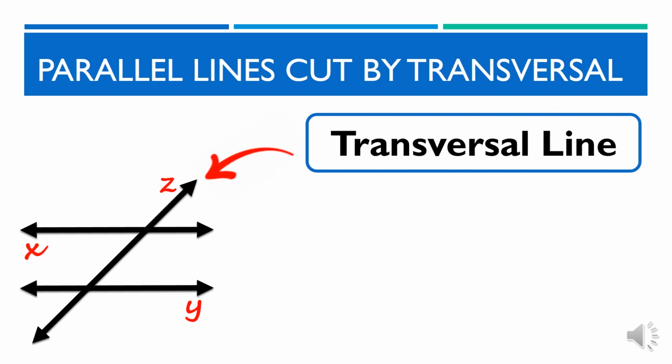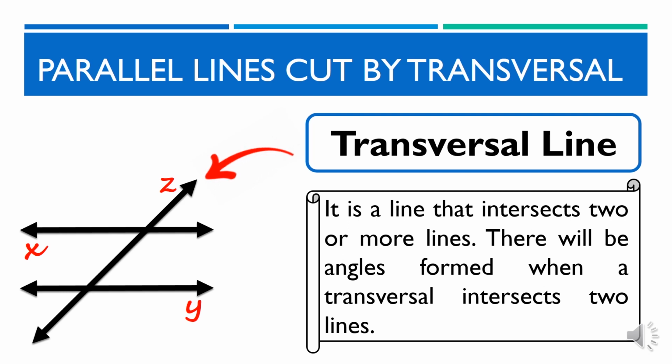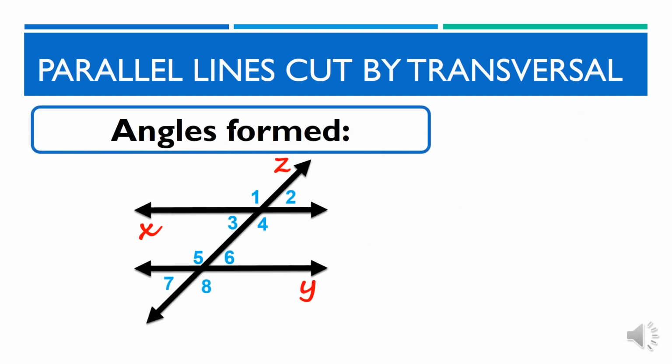Great! Transversal line. It is a line that intersects two or more lines. There will be angles formed when a transversal intersects two lines. O sa madaling sabi, ang transversal ay linya na dumadaan o tumatama sa dalawang iba pang linya. Ang mga pagtatamang ito ay nakakabuo ng iba't ibang mga angles. Muli, sa ating figure, ang parallel lines ay ang lines X and Y, at ang transversal naman ay ang line Z.